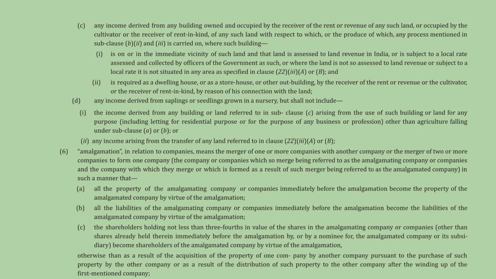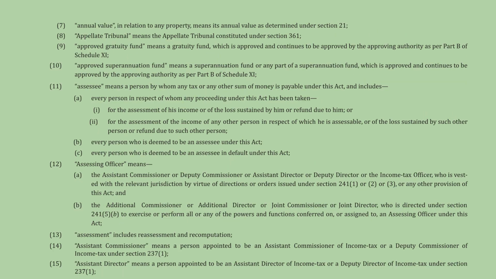Agricultural income definitions continue, covering income from buildings associated with agricultural land and income from saplings or seedlings grown in a nursery. The definition of "amalgamation" for companies is also provided, detailing the requirements for the merger of properties, liabilities, and shareholder continuity. This slide defines terms such as "annual value," appellate tribunal, approved gratuity fund, and approved